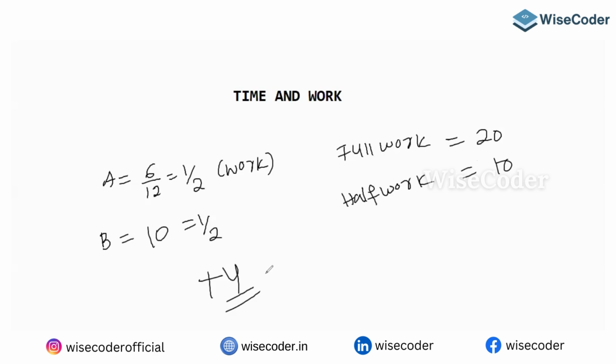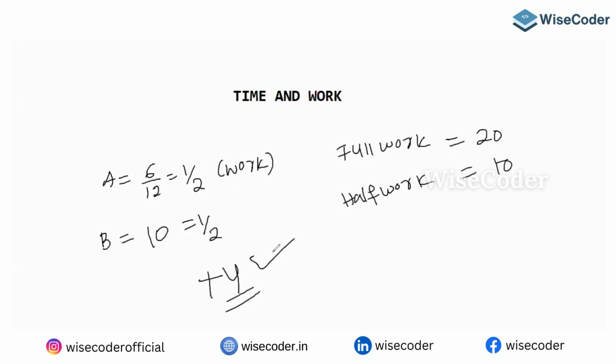The point is very clear: to complete half of the work he takes 10 days, he already completed 6 days with A, so the remaining days are 4.